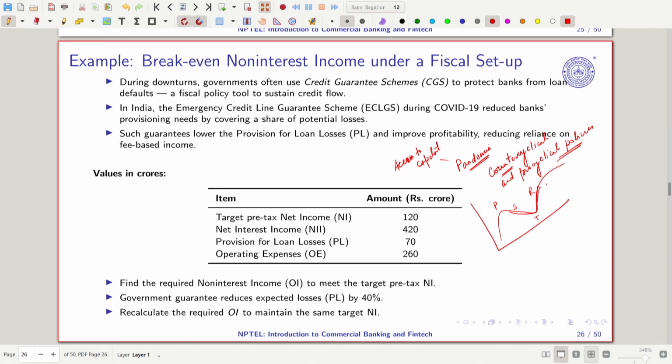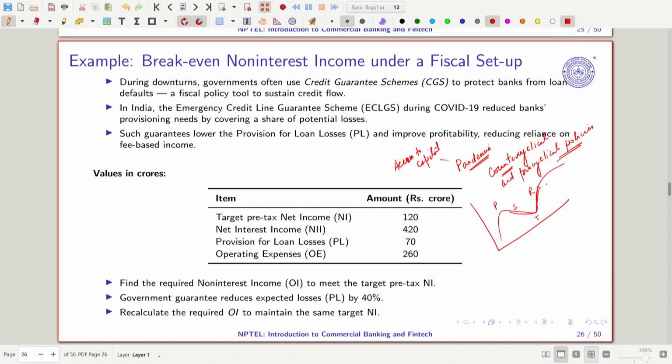During downturns, governments often use credit guarantee schemes to protect banks from loan defaults, and in this case fiscal policy plays an important role. In India, the emergency credit line guarantee scheme during COVID-19 also helped banks recover losses in a big way, and it also lowered the provision for loan losses, because when they think they are going to lose money, they have to keep some money with them. That also reduced.